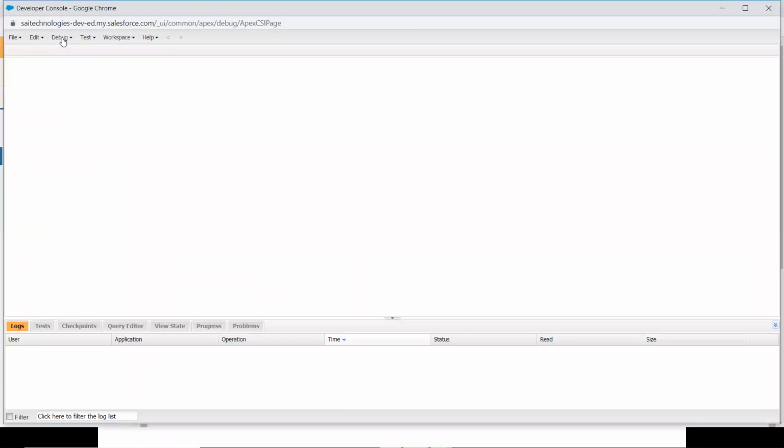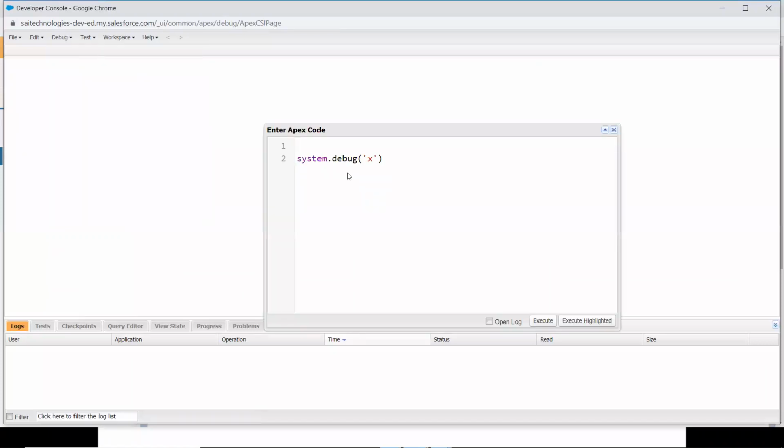In the developer console, you have an Execute Anonymous window. As I told earlier, this window is used to execute temporary code. You can test how your Apex class works before you call it from a trigger, using the anonymous window. For example, if there is an expression I want to evaluate before using it in my code, I can make use of this Execute Anonymous window. So let's see, I'm going to print something.